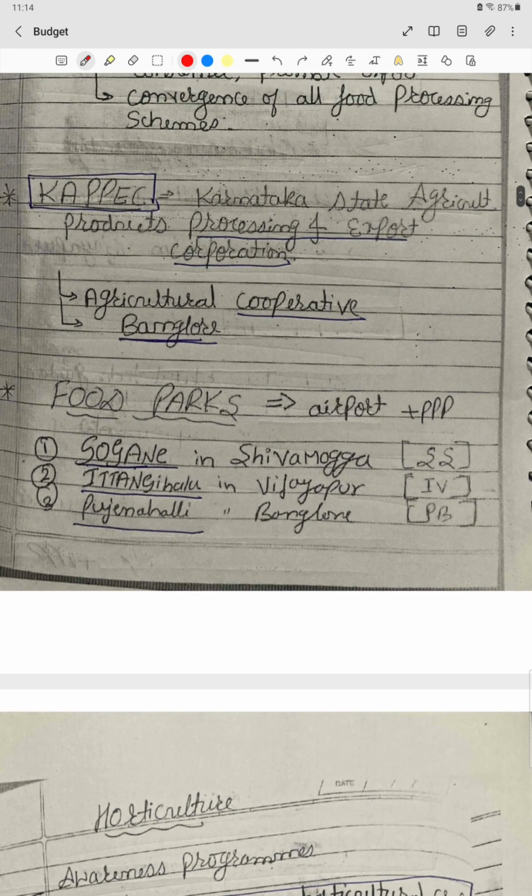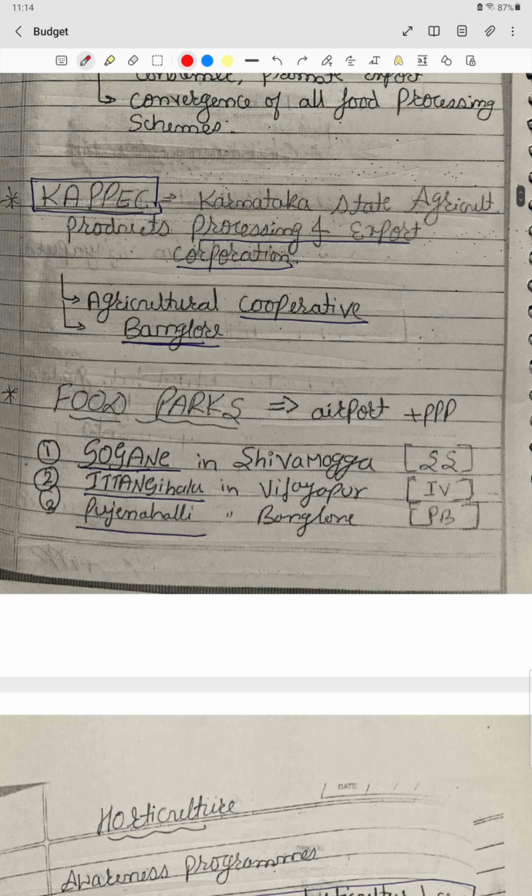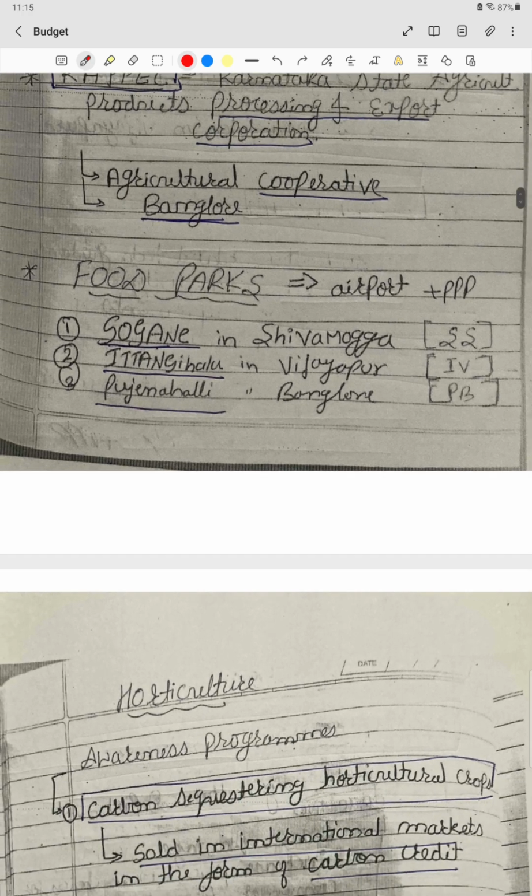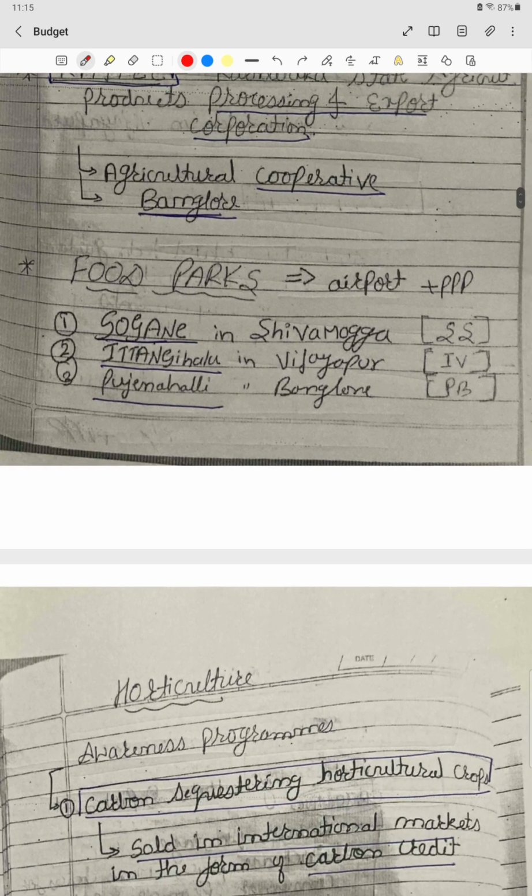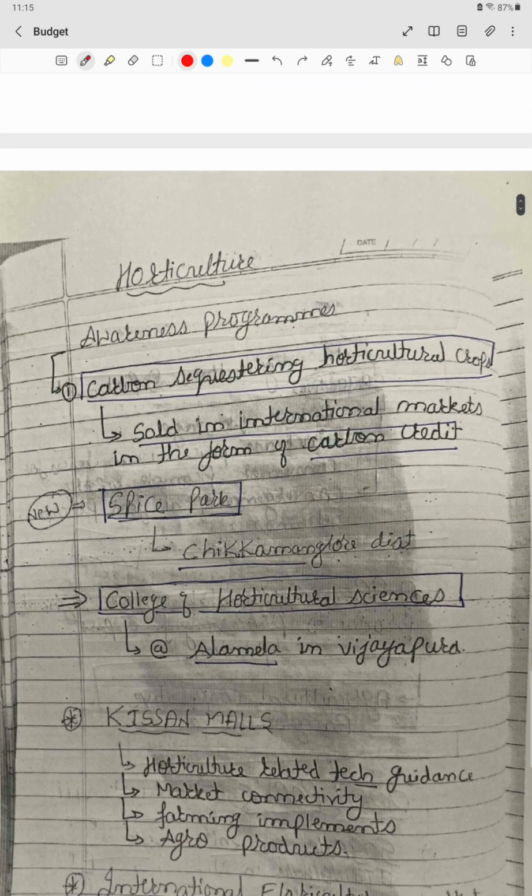Then we have the Karnataka State Agriculture Products Processing and Export Corporation, that is KAPEC, whose headquarters is in Bangalore, and from the name only it is clear that it is a cooperative organization. New food parks are planned to be established. The first ones are Sogane in Shimoga, Ittaginahalli at Vijaypura, and Pujanahalli in Bangalore.